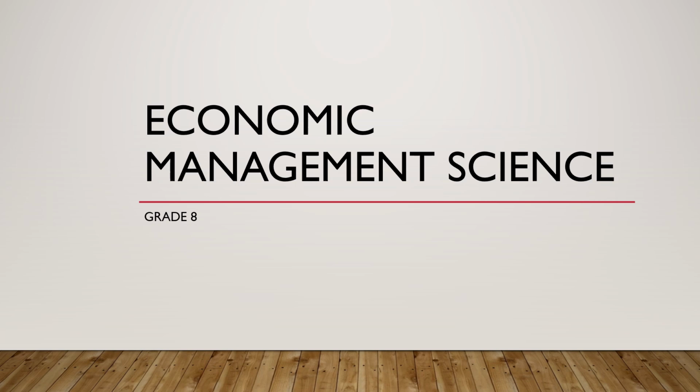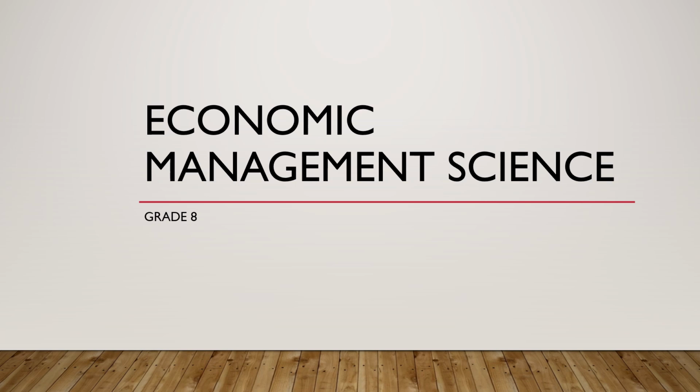Today we will be discussing the forms of ownership. Once an entrepreneur has decided to start a business, a form of ownership must be selected. Before you can start with your business, you must decide on the form of ownership that you want to start your business on. We have different types of forms of ownership. We have the sole proprietor, the partnership, the closed corporation, the non-profit company, the profit company, the cooperative, and so many others. But for today, we are going to focus on two, which are the sole proprietor and the partnership.